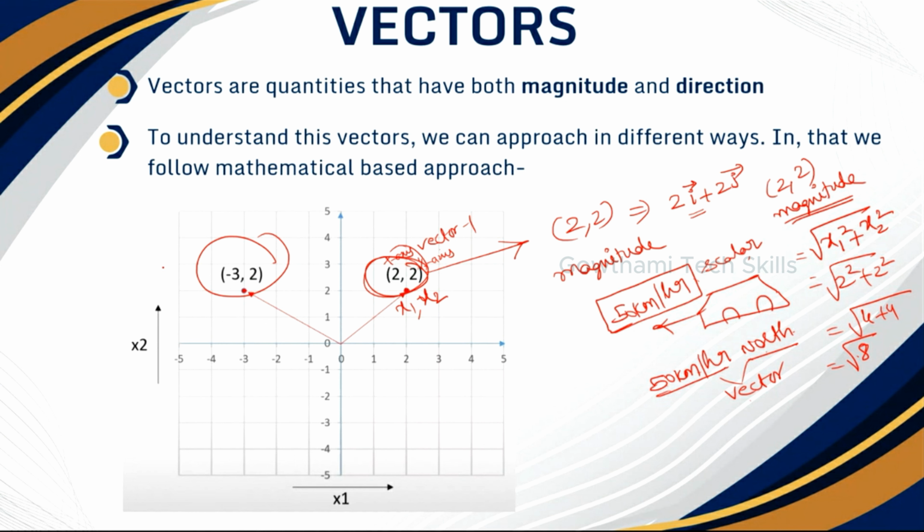And what is the magnitude for this vector? -3 whole square plus 2 whole square. That means 9 plus 4, which is 13. The magnitude for this one is root 13.